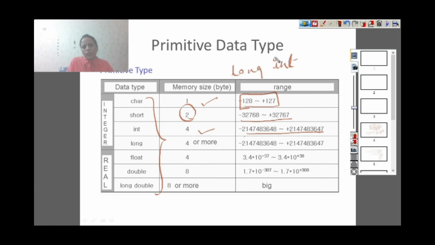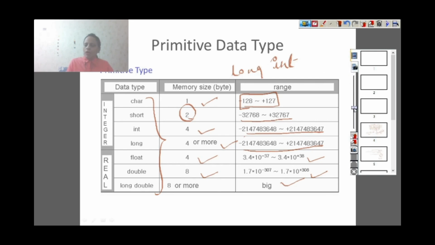I'll keep on telling you. The range of long int is this, and it takes 4 bytes of memory. Then float also takes 4 bytes. It's a decimal number. Range is this. Double takes 8 bytes. Range is this. And long double is also a decimal number, but with more than this range. So it's a big one. These all are also called primitive data types.